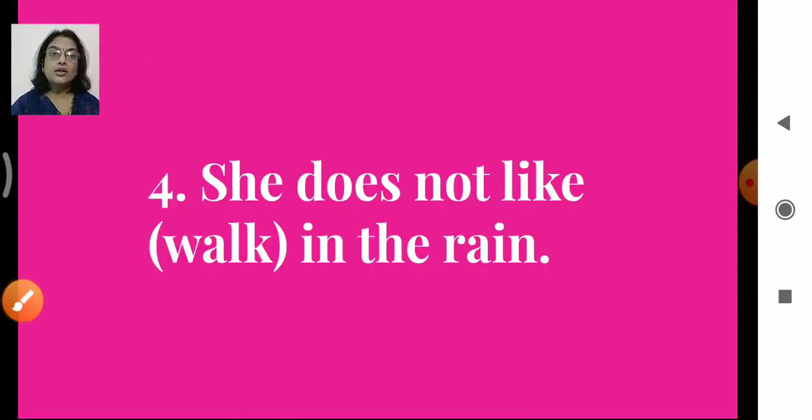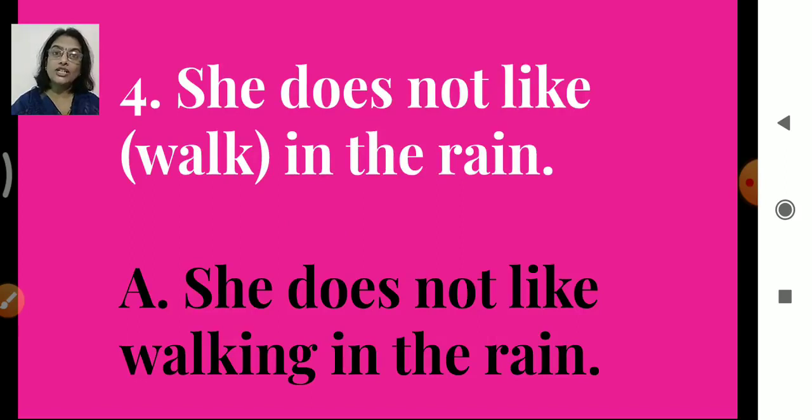Fourth one. She does not like walk in the rain. Walk is the word. That walk will change into walking. She does not like walking in the rain. Now children, all the words given in the bracket are verbs, action words, isn't it? And we are just adding ing to the verb, to the action word.